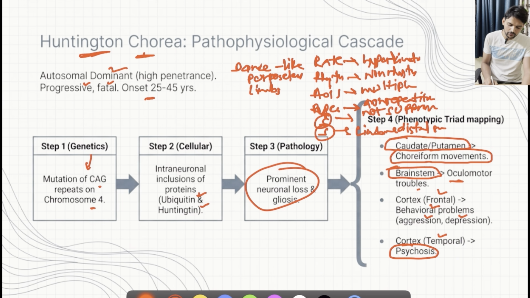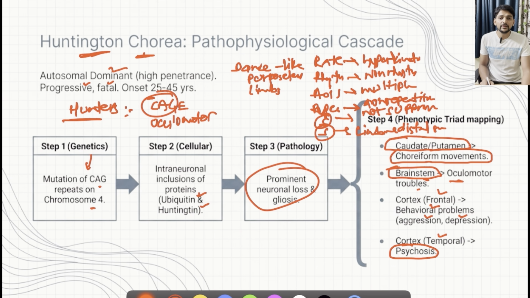Just to remember Huntington's chorea, think of hunters who seize the animal in a cage. Cage, we can remember the CAG repeats. These hunters have a problem in focusing, that is oculomotor, due to involvement of the brainstem, and they are not able to hunt due to a motor abnormality, a movement problem due to involvement of the caudate or putamen, leading to choreiform movements. So they are not able to hunt properly. That's why they get depression or aggression, psychosis and all. In this way, we can remember everything. And in CAG, if you remember, there are 4 alphabets, so chromosome number 4 is involved.